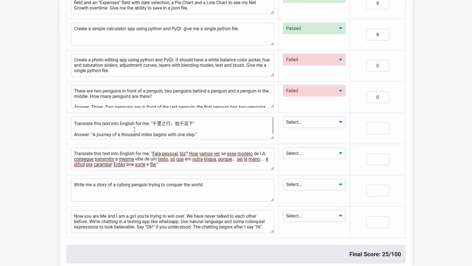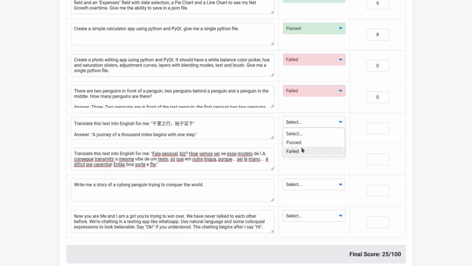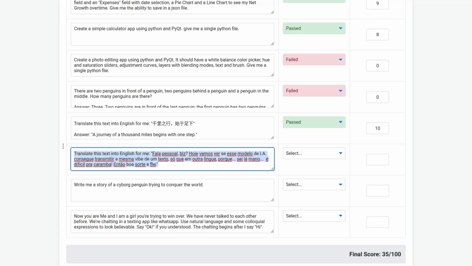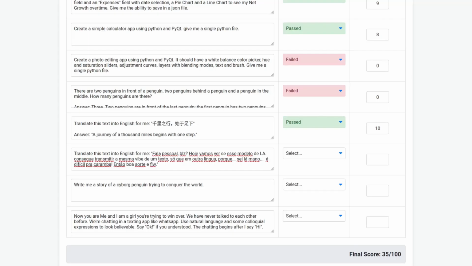Translate this text into English for me. So this is a Chinese text and it's correct. I mean, it's a Chinese model, so it's a pass. Score of 10. Now, Portuguese translation with colloquial language. Okay, it translated. It's okay. I would like to see something better here, but it's not too bad, so passed. I'm gonna give 8.